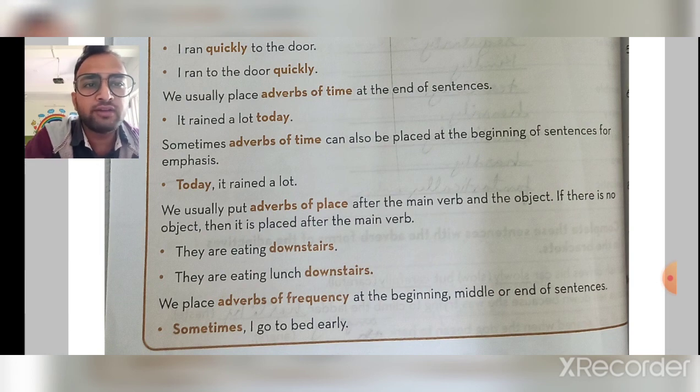Here you can see where we put the adverb of place: after the main verb and the object, and if there is no object, we place it after the verb. They are waiting downstairs. After the verb we have written downstairs, an adverb of place. They are eating lunch downstairs. After lunch we have added downstairs. So here you can see both things. In one sentence there was no object, so we placed the adverb of place after the verb, and when there was an object we put it after the verb and the object.